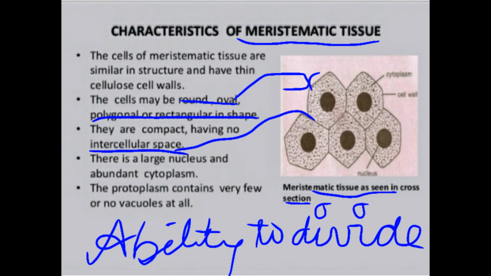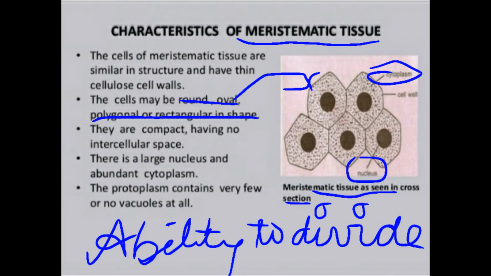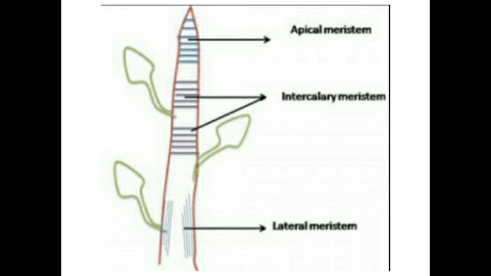There is a large nucleus and abundant cytoplasm. The protoplasm contains very few or no vacuoles at all. So children, just remember these points that meristematic tissues, they have the ability to divide repeatedly. That is why they can form new cells.